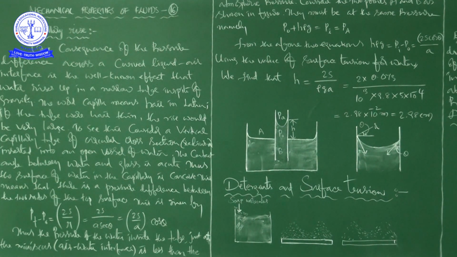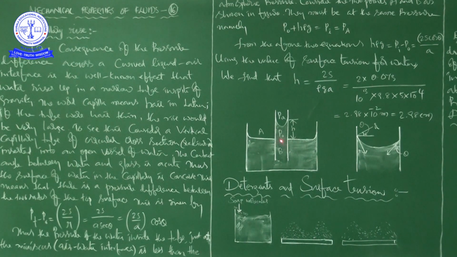To see this, consider a vertical capillary tube of circular cross section, for example of radius a.